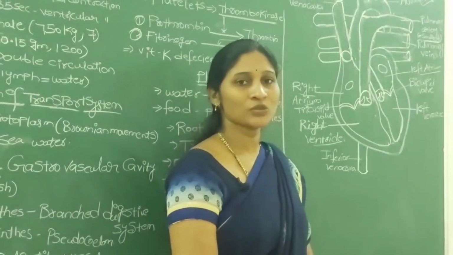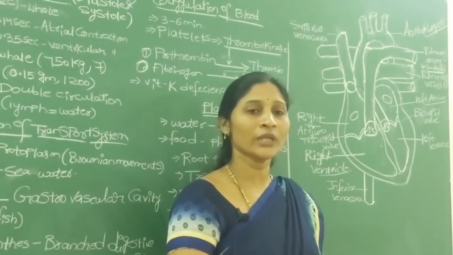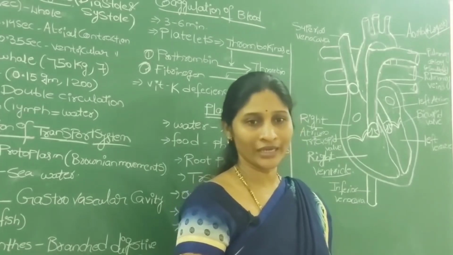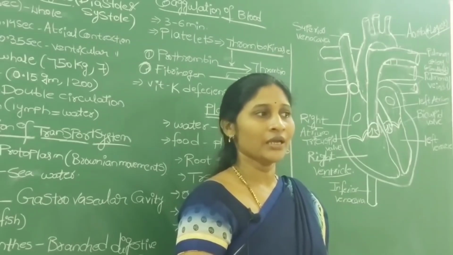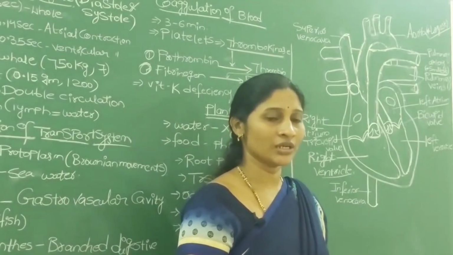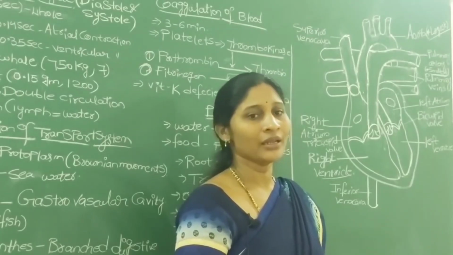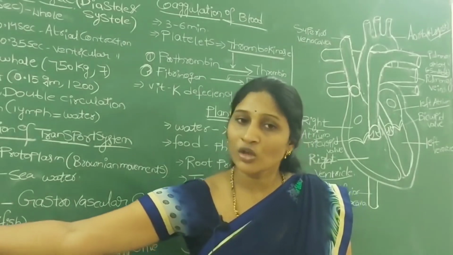Here the valves are special structures which always help the blood to flow in only one direction. If the reverse happens, they won't allow it. So these are one way valves, meaning the blood flows in one direction. If the reverse happens, they won't allow it. These valves are also present in the veins of your blood vessels.